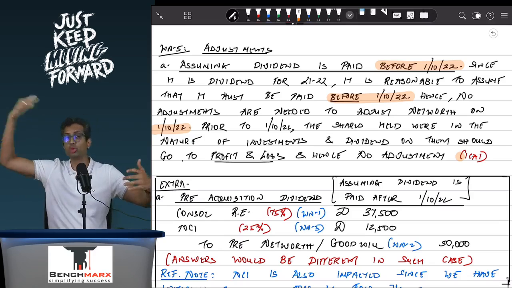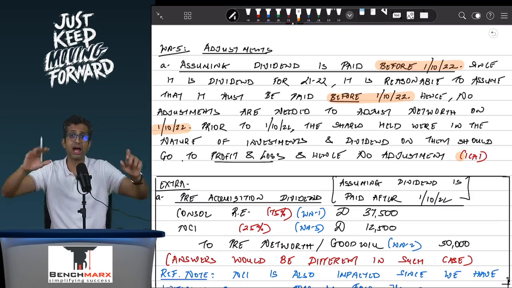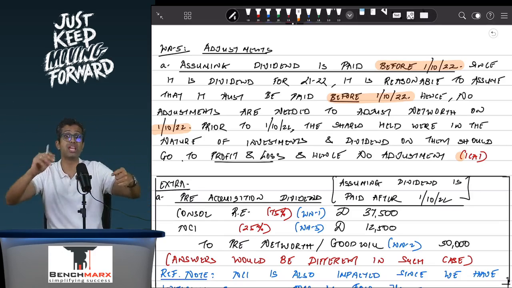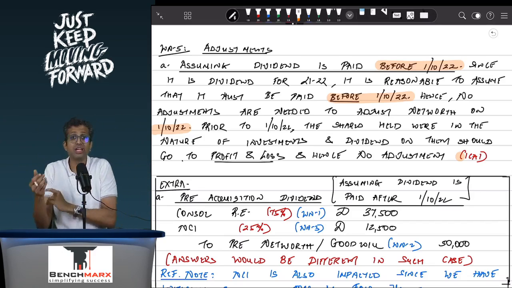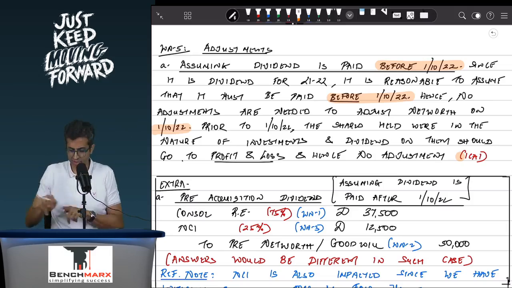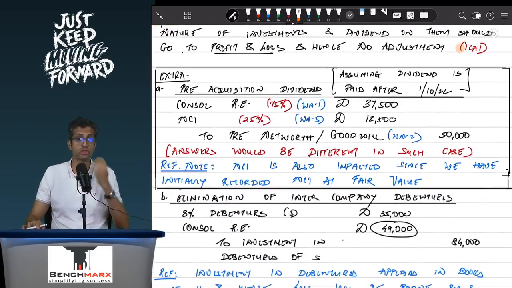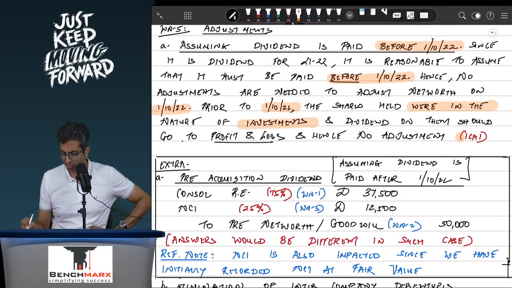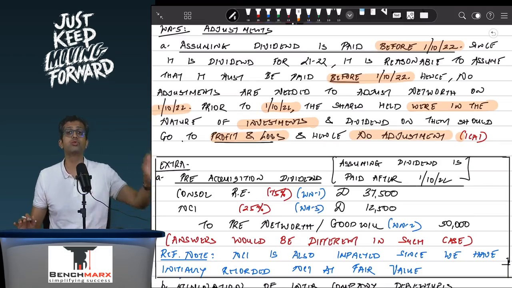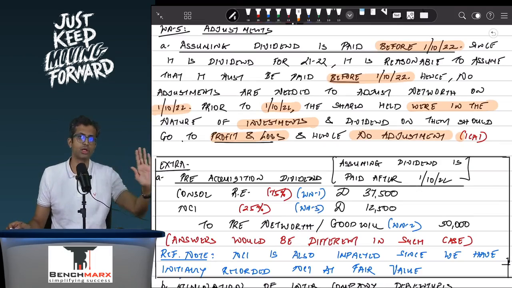Usually the sums that you do in the books are usually where dividend is paid after the acquisition date. If the dividend is paid after acquisition date, you will need to do certain adjustments, as I've seen and given to you in the box below so that you get a holistic understanding. Prior to 1st October 22, the shares were held in the nature of investment and dividend should go to the profit and loss, and hence no adjustment is needed, and hence if you open the ICAI suggested answers, there is no adjustment. That is the institute solution.